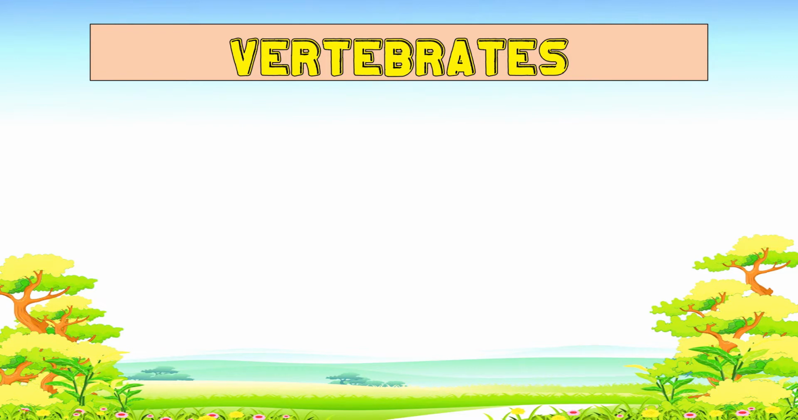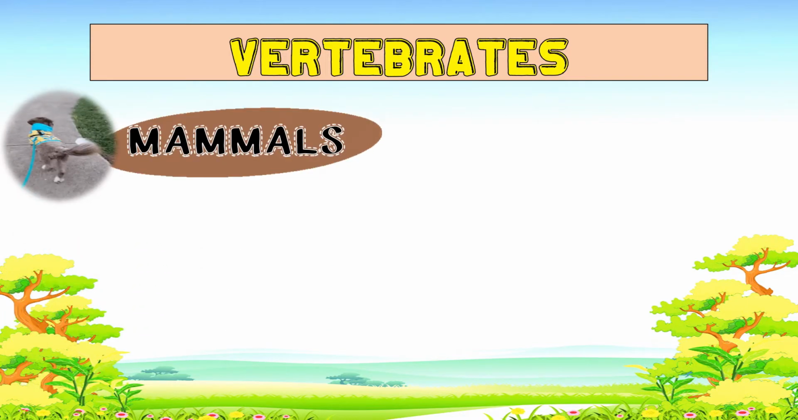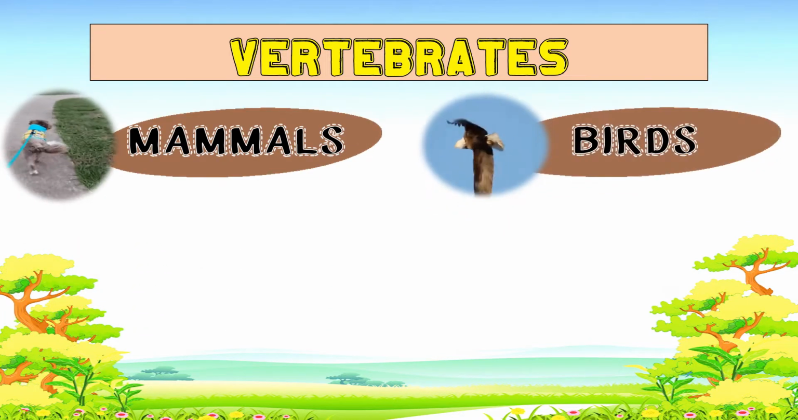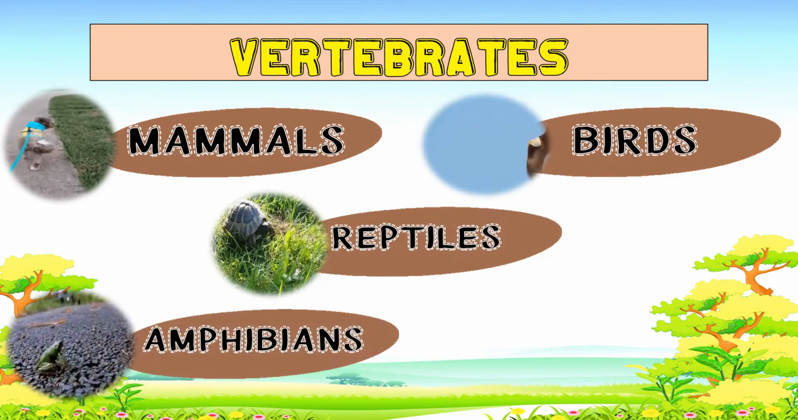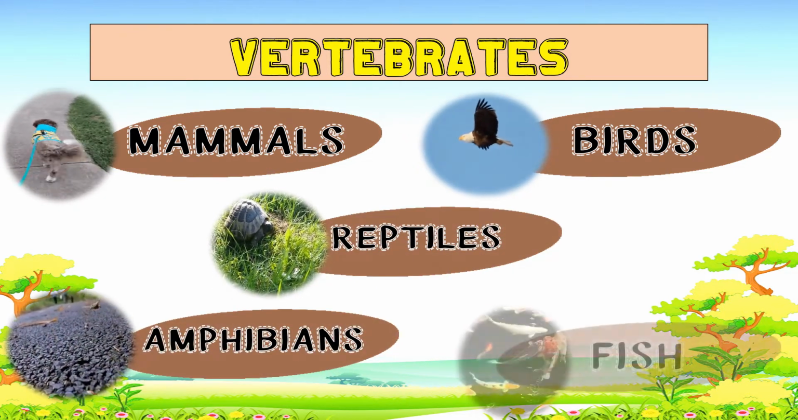Let us talk about the vertebrates. Vertebrates are classified into five: the mammals, birds, reptiles, amphibians, and fish. Let us discuss the first classification of vertebrates.